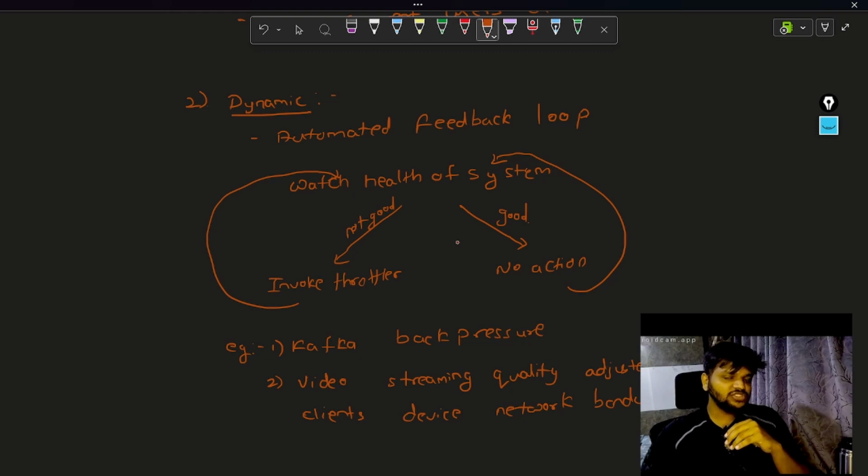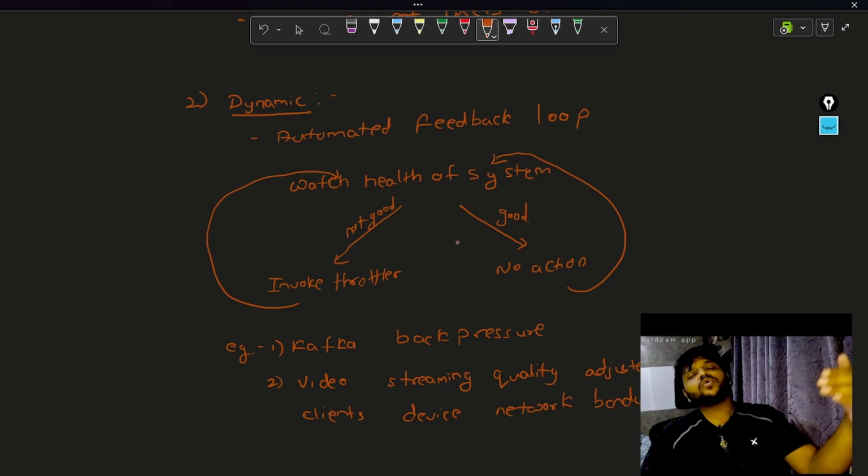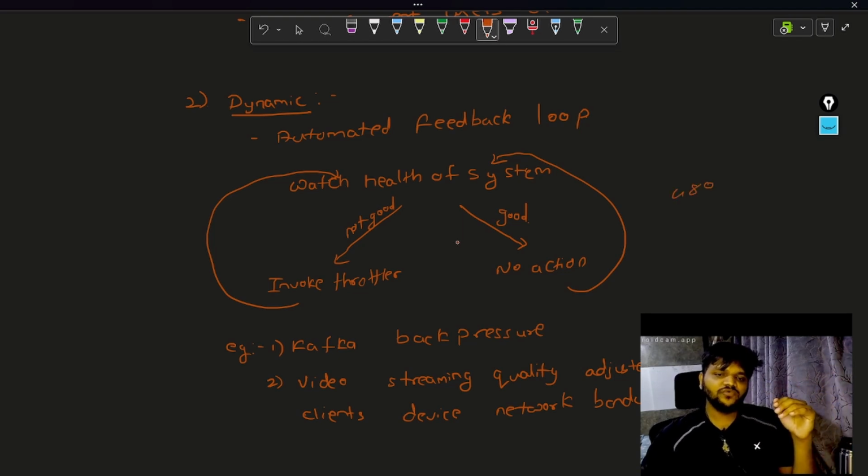So now the health is good. Now it is not going to take any action. It is going to relax the throttle, and it is again going to increase the video quality. Initially, let's say the video quality is 480 pixels. It has downgraded it to 240 pixels. Now everything is good. Again it is going to slowly increase to 360 pixels and then 480 pixels. So this is what happens automatically.